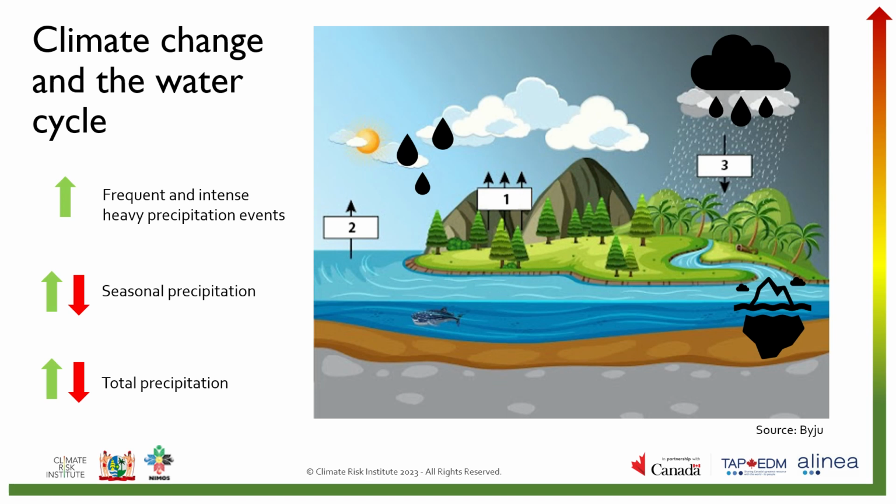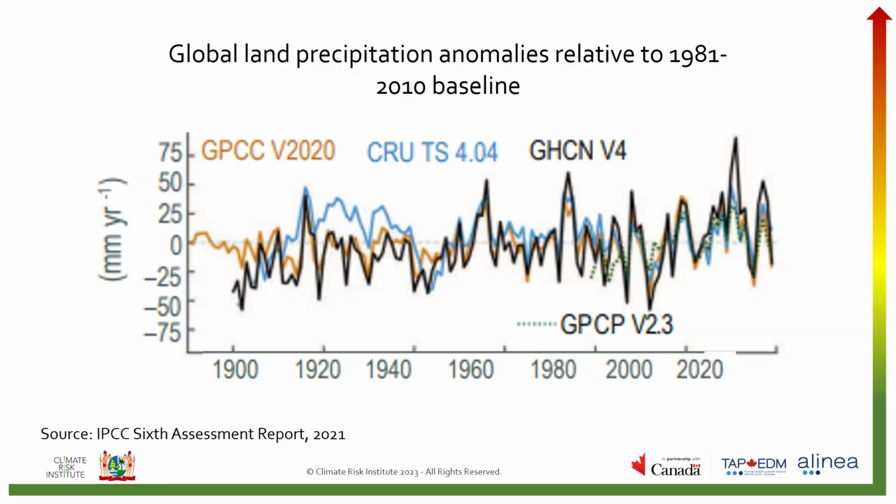Some regions may experience an increase, while others may experience a decrease. With climate change, we often describe this as wet areas will get wetter and dry areas will get drier. This can also mean wet seasons will get wetter and dry seasons will be drier. How has global land precipitation, so that's precipitation that falls on land, how has that changed over time?